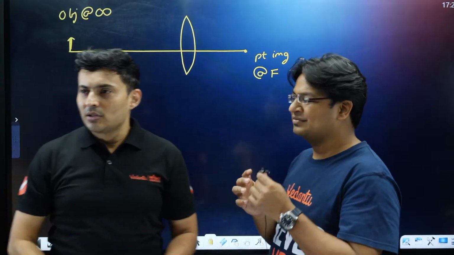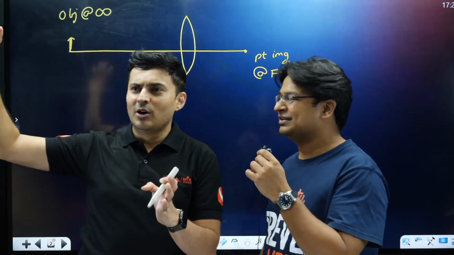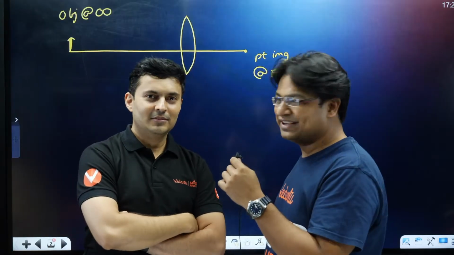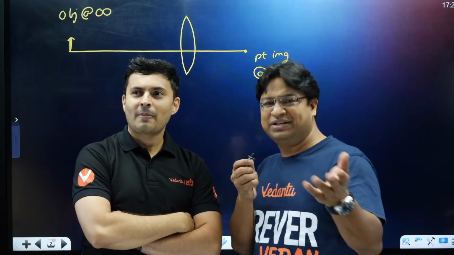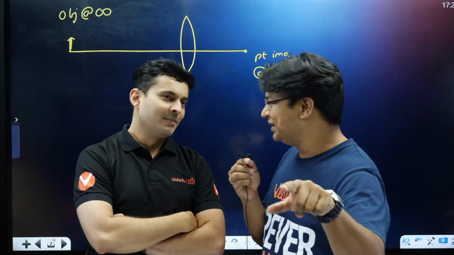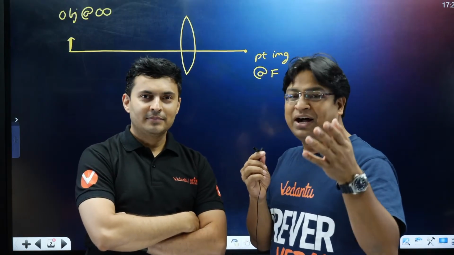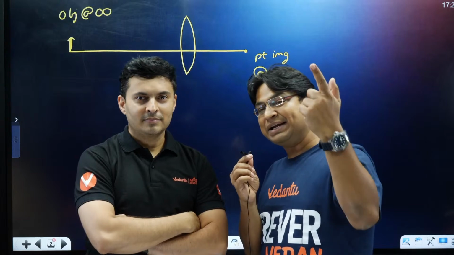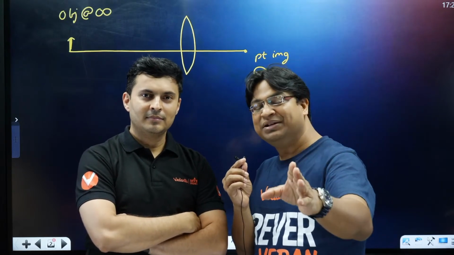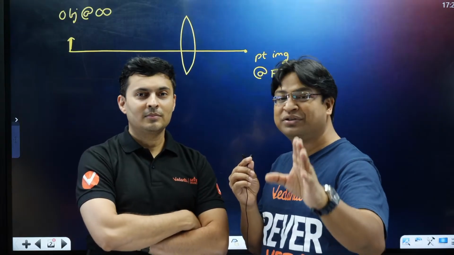Is that true, my dear students? For an extended object, we should get a point image. Let me ask this question to all the students. You have studied the lens formula, and I also know that you know the magnification formula in the case of lens. If we keep an object at infinity, then according to your understanding, can you comment on the size of the image?